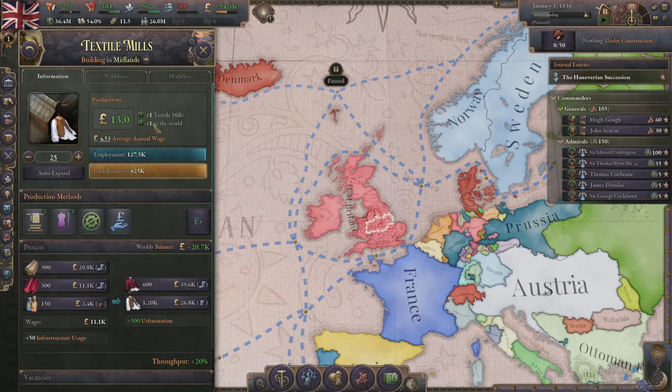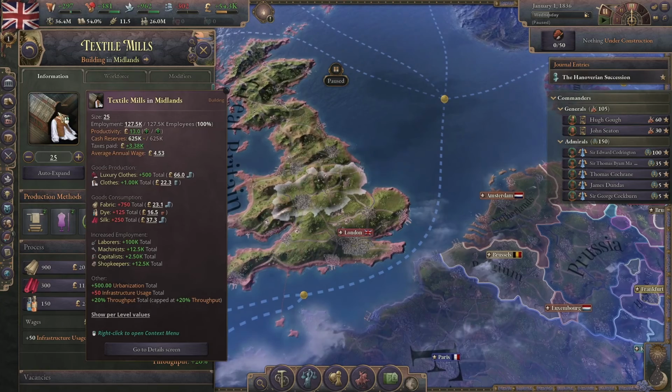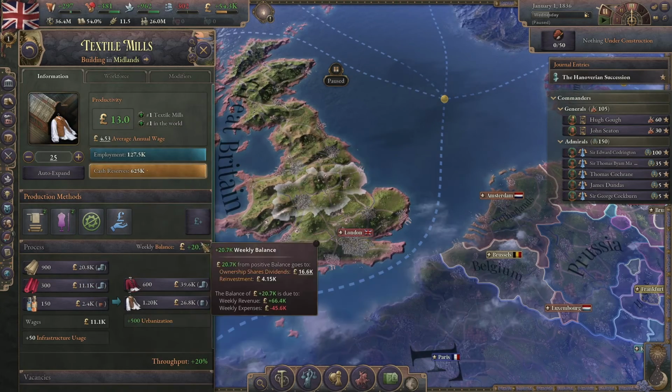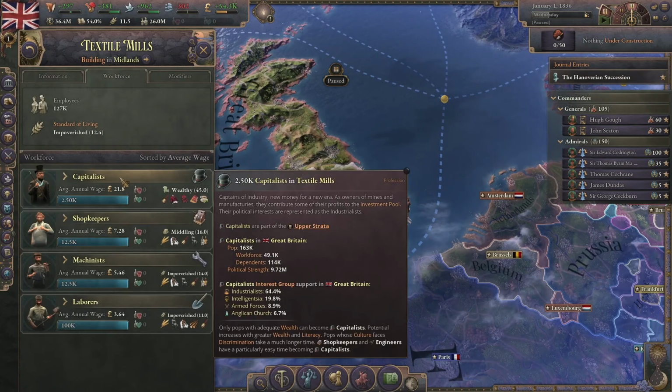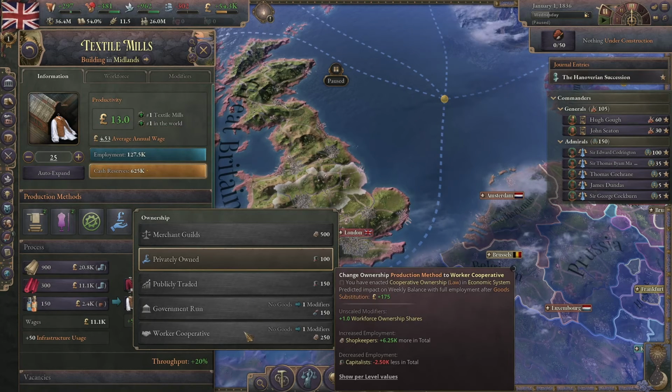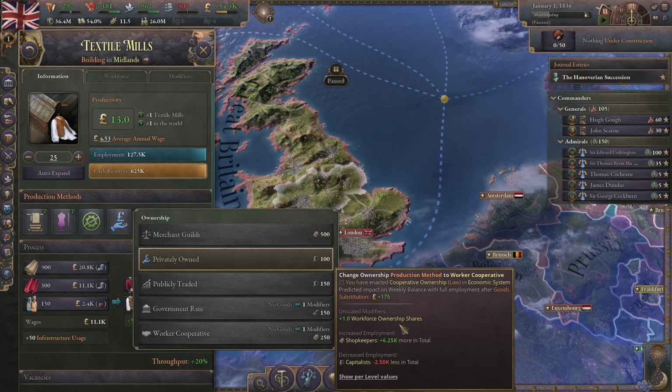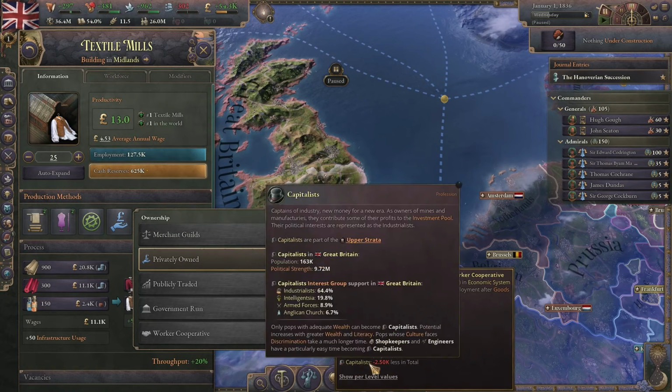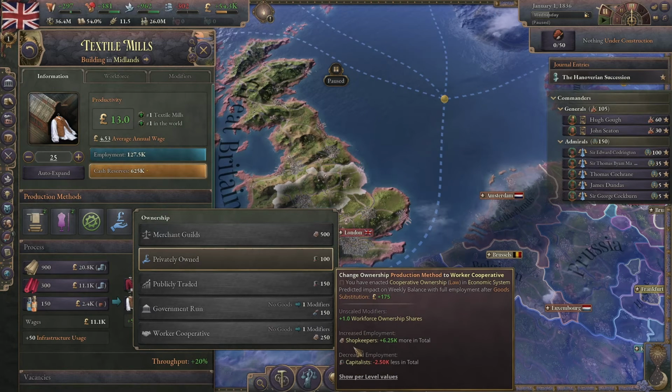Let's use this textile mill in the Midlands as an example. Right now, this is privately owned. This means that the profits are going to the people that own it, which are the capitalists. If I were to set it to worker cooperative, though, that would give +1 workforce owner shares. It would also get rid of all the capitalists and increase the employment of shopkeepers.